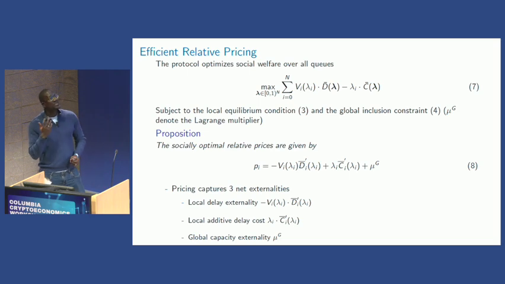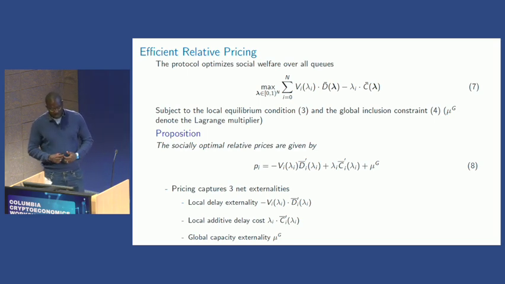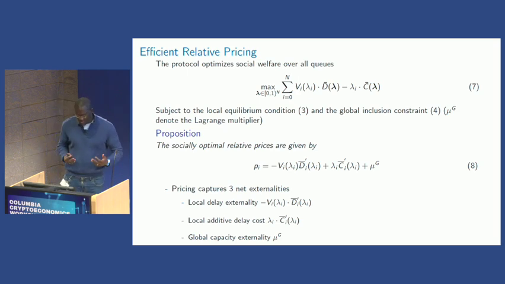What would be determining this relative price in this posted price example? I argue that this simple posted price example can give us insights into how we can design mechanisms that are more expressive, that will be heterogeneous. The prices will capture three things. There are relative prices. One will be a local delay externality. So this would be the externality that processing a transaction puts locally on all the others, just proportional to the value that people are putting on this transaction.